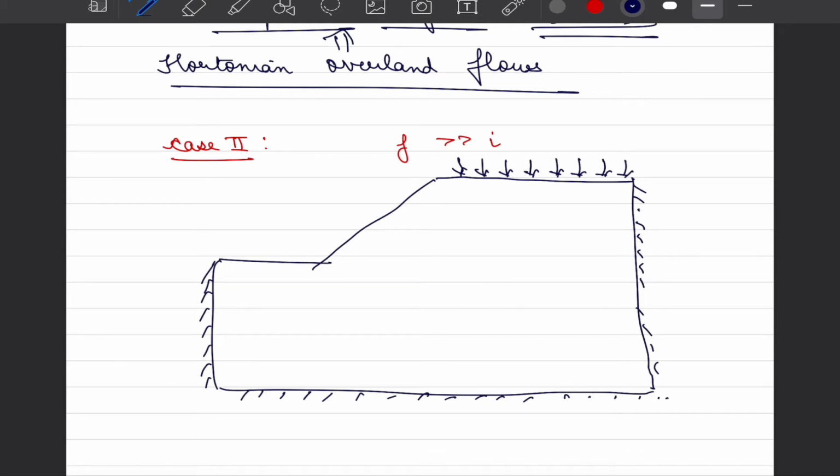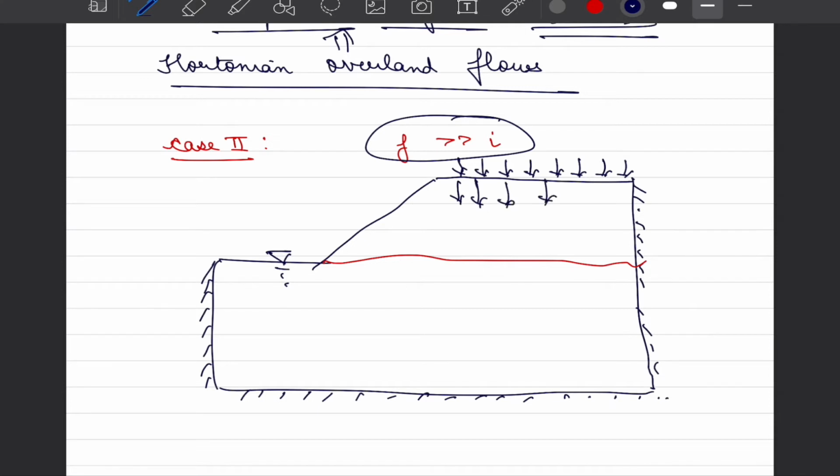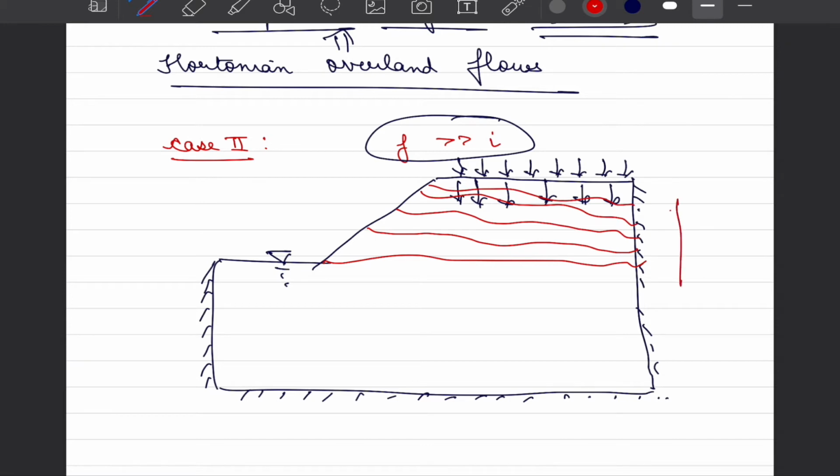So what would happen initially, if the water table is at the level of the river, so this is our river, and whatever precipitation is happening under the condition that our infiltration capacity is greater than I, a lot of water will start soaking in, and the water table will gradually start rising as our wetting front moves downward, and a point will come when saturation will happen from below.